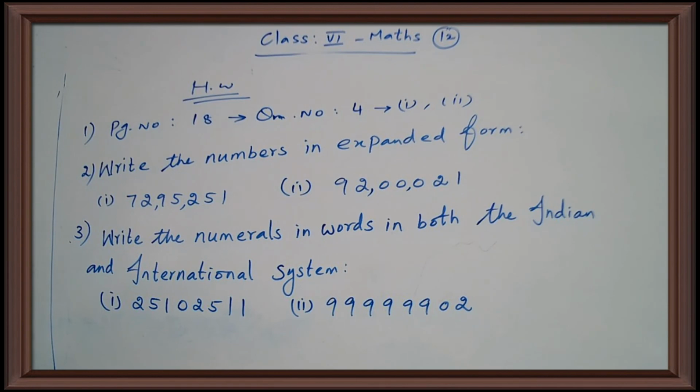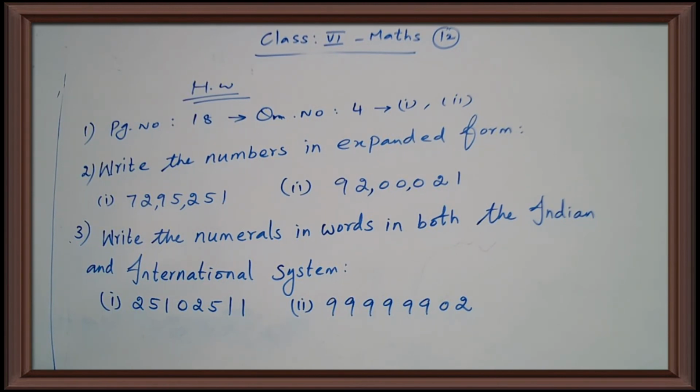Yes. All of you listen. Okay, this is the homework sum. So second question, numbers are given. You write in expanded form. Now you come to the third question. Write the numerals in words in both the Indian and the international system. Here your question is given in numerals. Numbers are given. You write in words, in both the Indian and the international system.